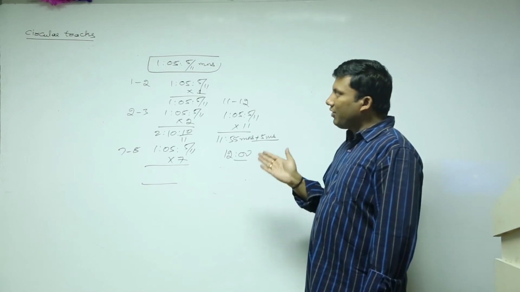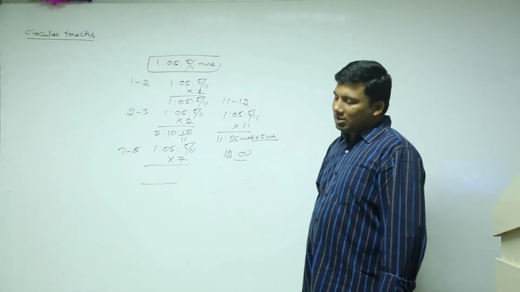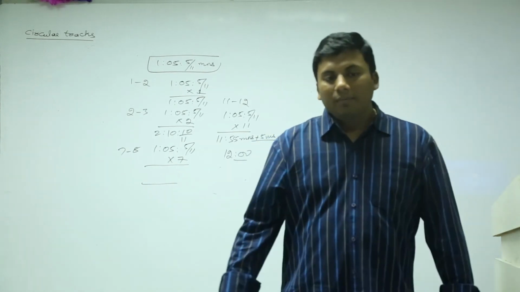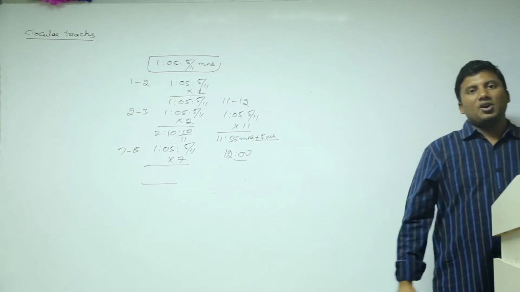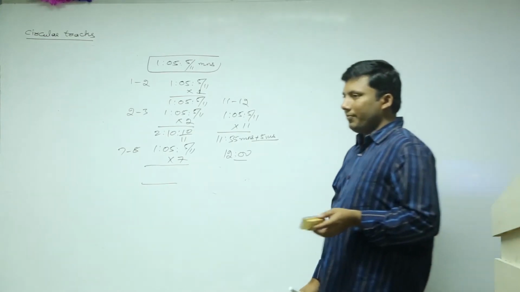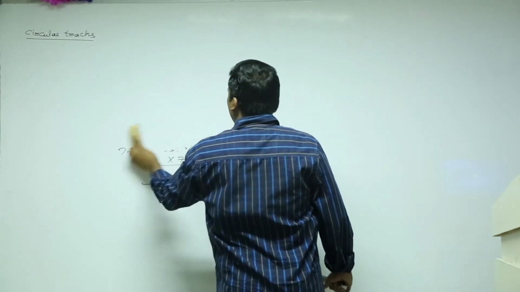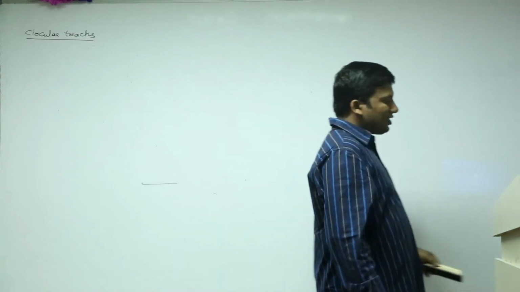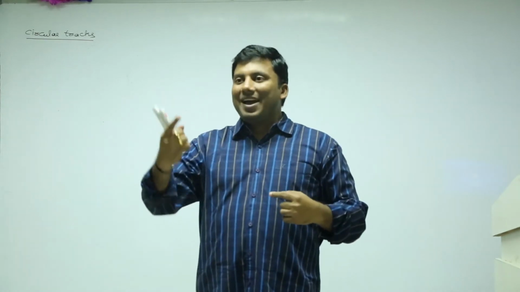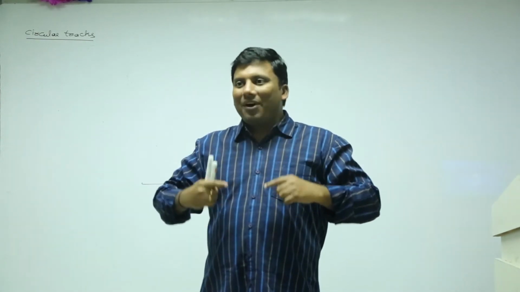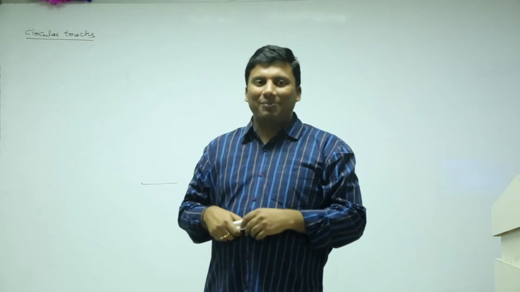Time taken to meet again for the first time on the track, total number of distinct meeting points on the track. Right. Next, point 3: time taken to meet again at the starting point. Sir, why did you divide the track only into 3 equal parts? Good that you asked me this question. I divided the track into 3 parts, then I showed that the meeting points are 3. Actually, it is the reverse. Meeting points are 3, therefore I divided the track into 3 equal parts. Explanation will be easy if I divide into 3 parts.